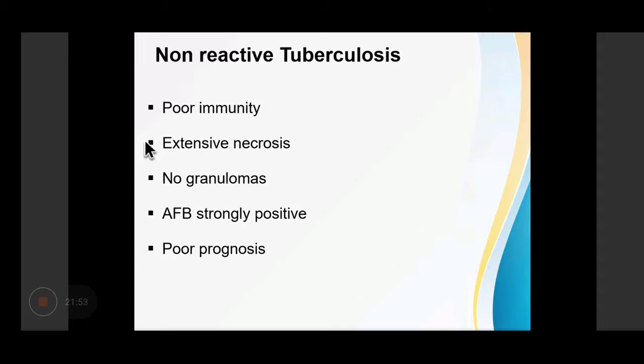Now, what is non-reactive tuberculosis? It occurs when there is poor immunity, there is extensive necrosis, but there is no granuloma formation. AFB is strongly positive and it has a poor prognosis.